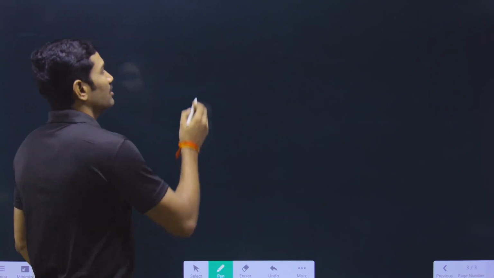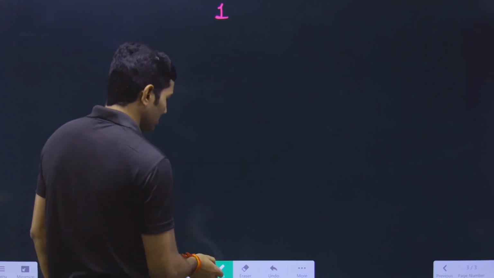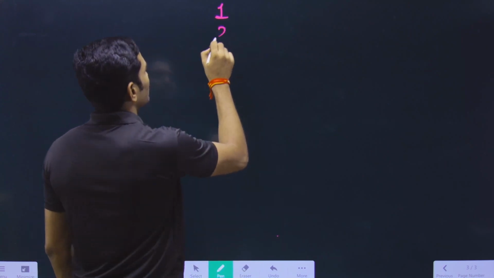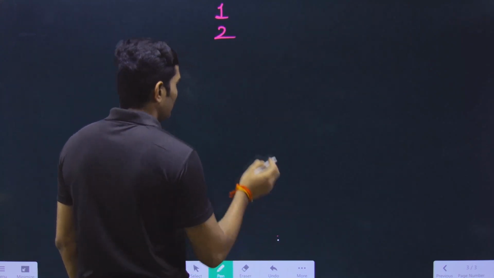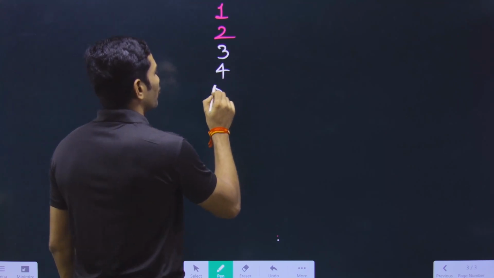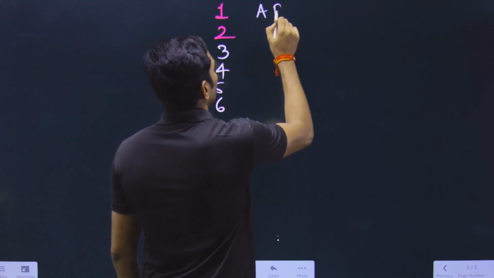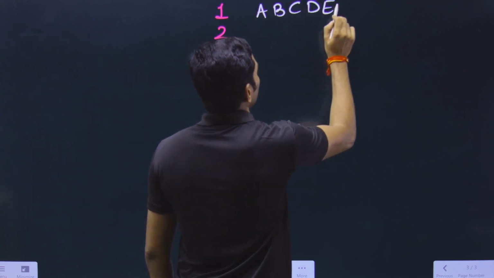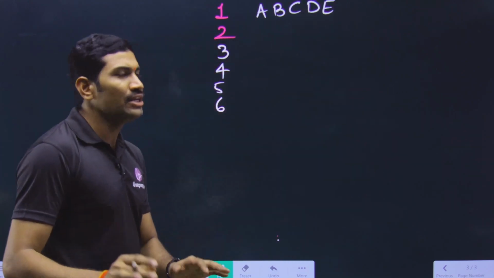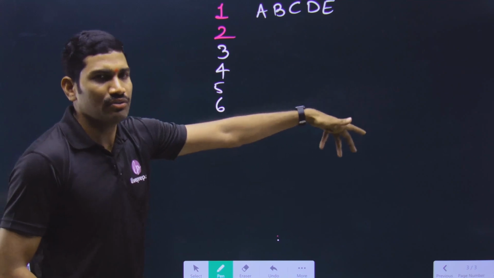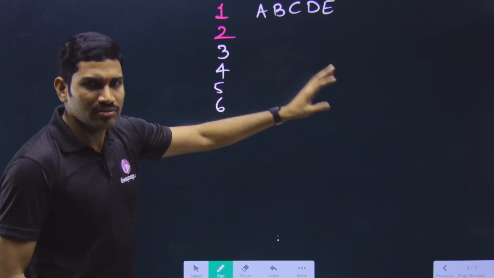Please understand, whenever there is a fixed sequence, what is the meaning of a fixed sequence? Suppose there is the number 1, and after the number 1, number 2 will come, and then after this number 3 will come, 4, 5, 6, there is a fixed sequence. And if you are talking about A, B, C, D, E, like this, there is a fixed sequence. Okay, anyhow I have mentioned all these things for your reference, and in the slides also I will show that.